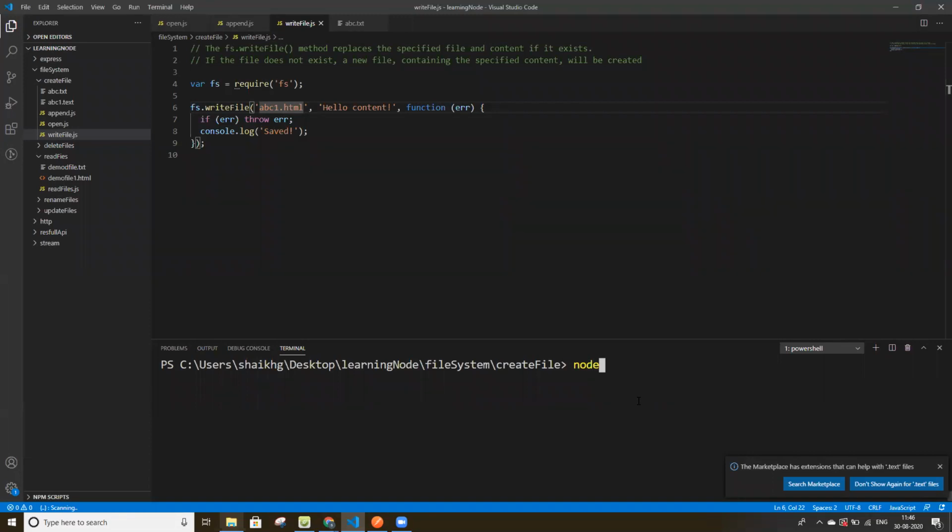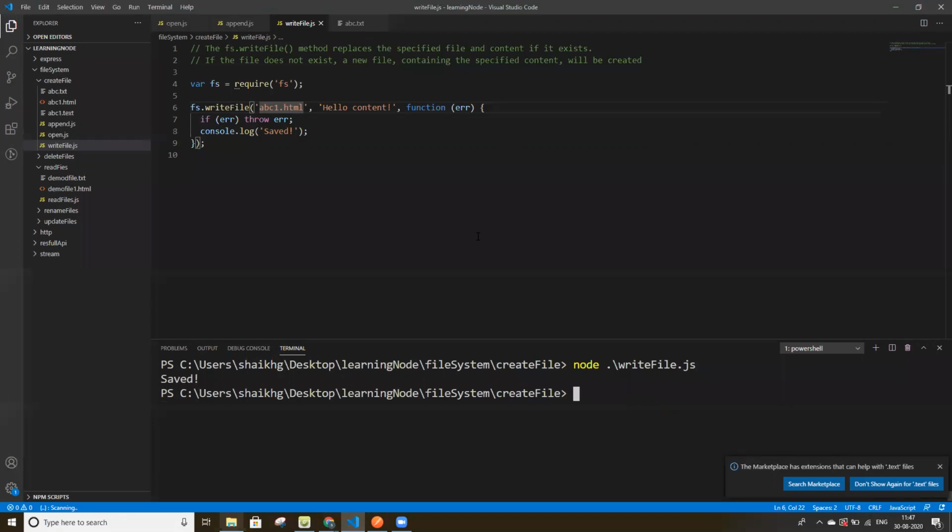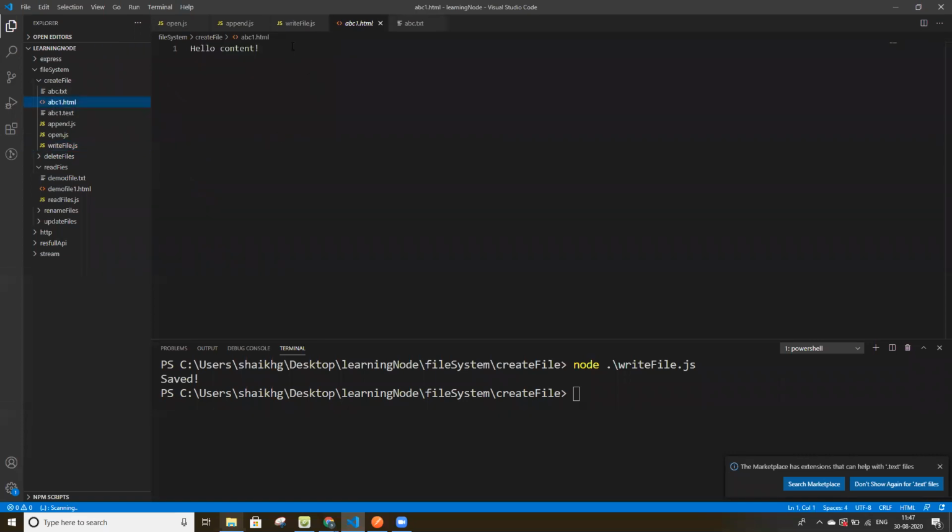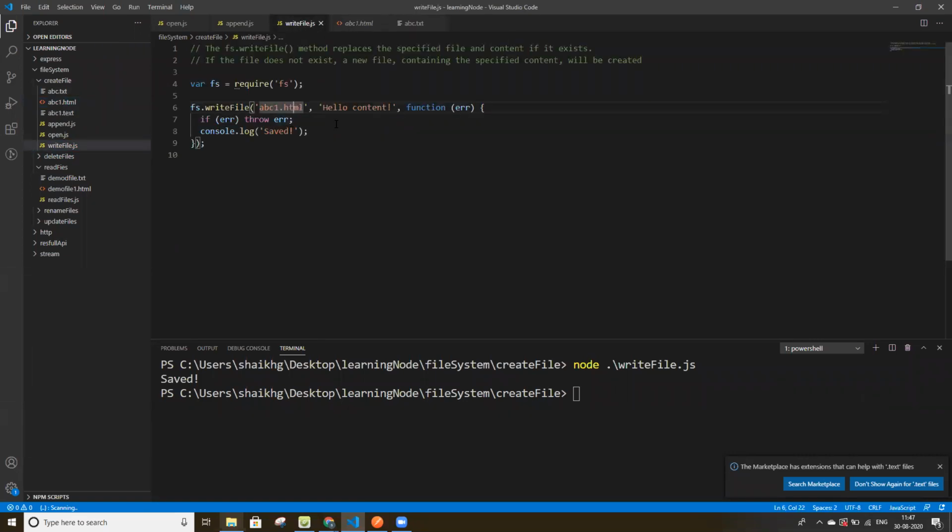So node write. It created a new file, 1.html. So this is how it works.